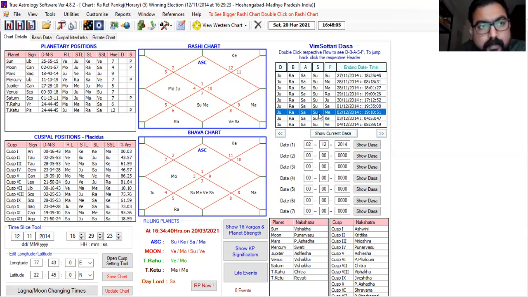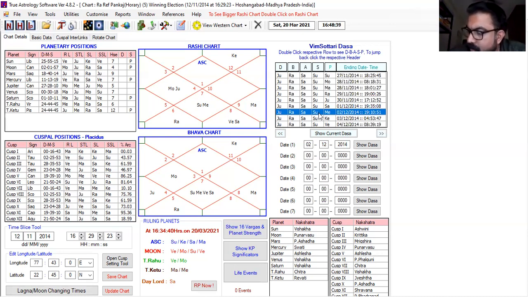Jupiter is there in 6. Ketu is not in 6 or 11, but Ketu is also not in 5 and 12. Ketu is posted in 12, but Ketu represents Jupiter also, so it is again giving the 6th house. And Sun is finally Venus sub. Venus is there in 6 but 5. So it makes the election very tough.